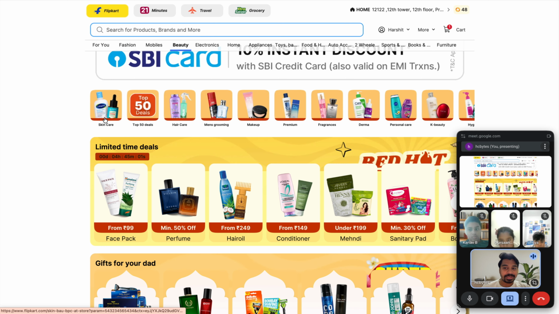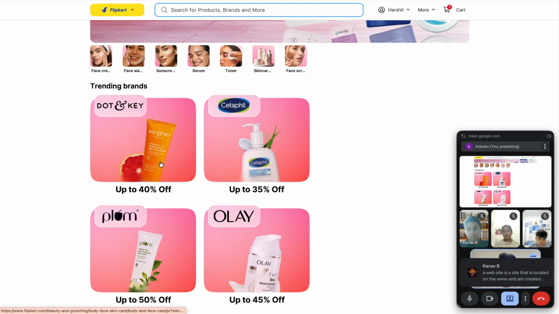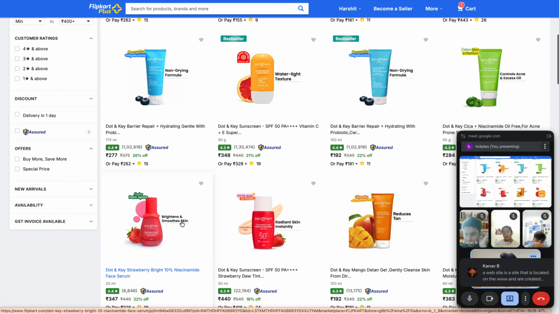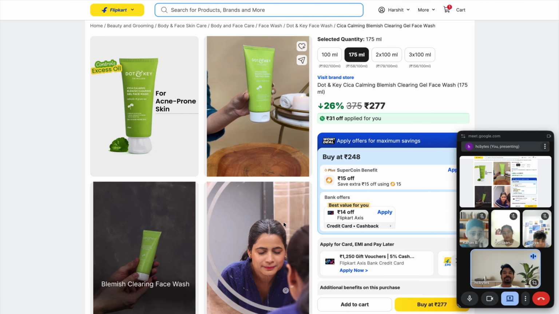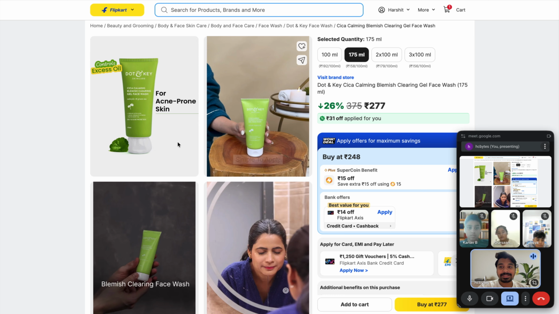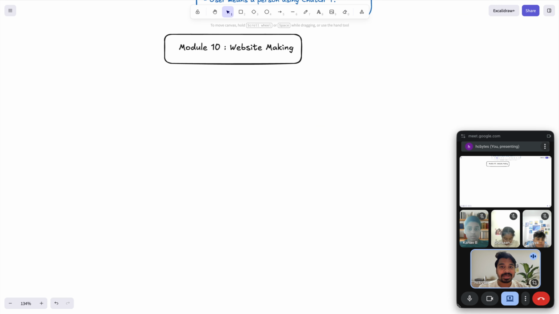Now if I click on skincare, I have the products, another page. Correct or not? If I click here, I'll go to this page. That means, what is a website? A website is nothing but a collection of web pages. These are single web pages. And a collection of web pages is nothing but a website.